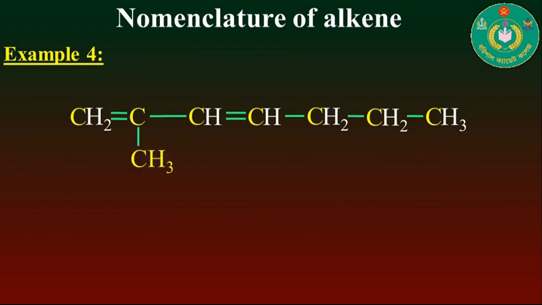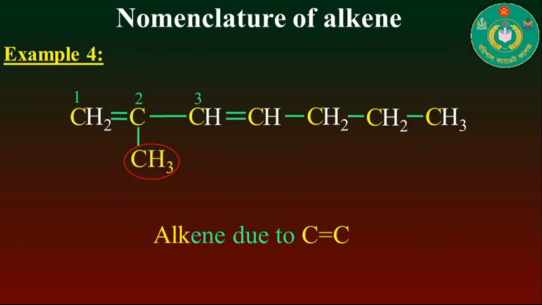In the second carbon a methyl group is present as a side chain. This compound contains two carbon-carbon double bonds, so we consider the longest chain hydrocarbon.